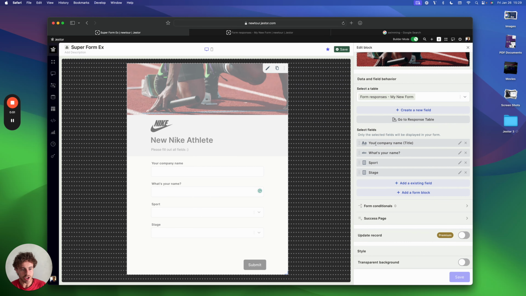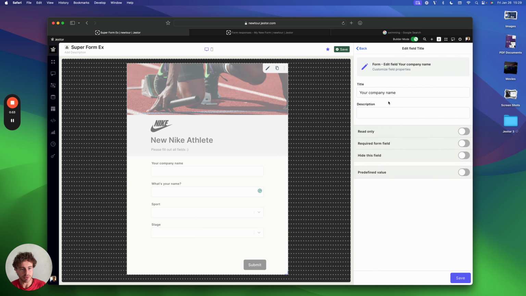And let's change. In this case, I want to make this like here. I want to say, what's your company name? In this case makes no sense, so I'll change for what's your team name. Current team.